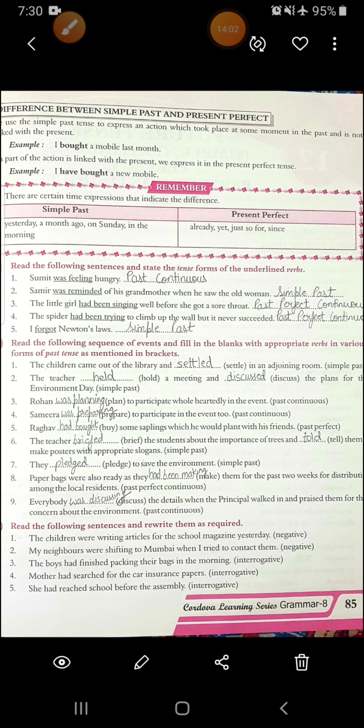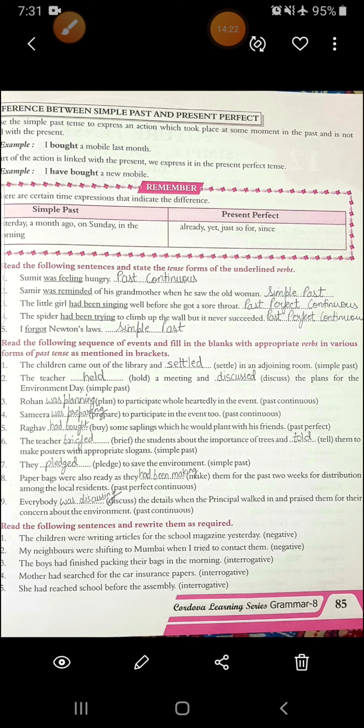Third, you have to use it in past continuous form. Rohan was planning to participate wholeheartedly in the event. Rohan is singular, so that's why we have used was planning. Fourth, Samira was preparing to participate in the event too. Again, it was in past continuous. Fifth is past perfect. Raghav had bought some saplings which he would plant with his friends.